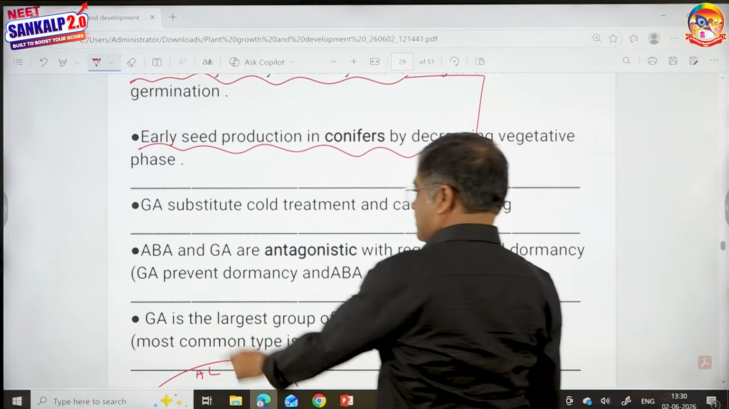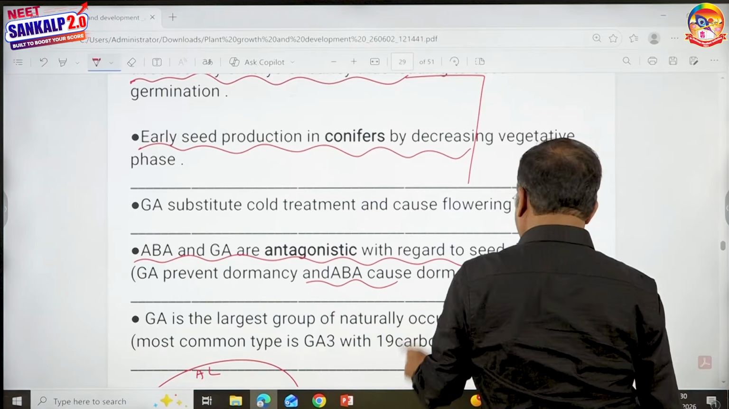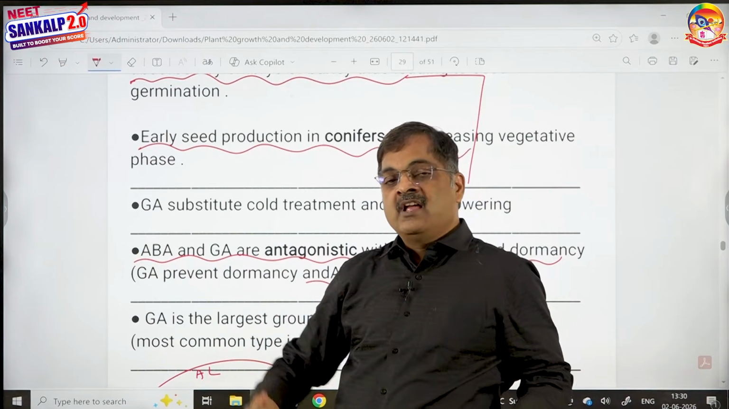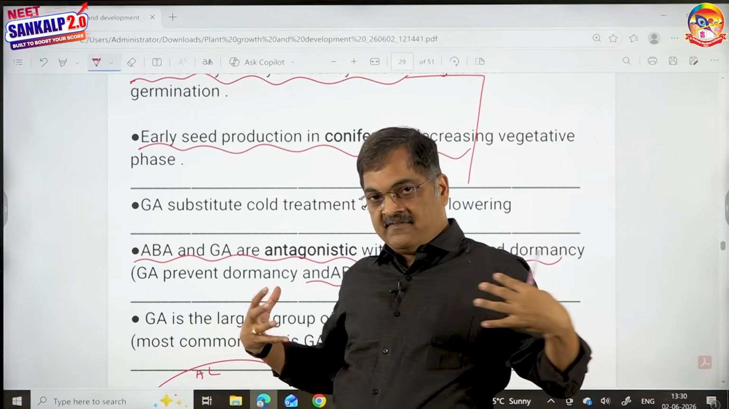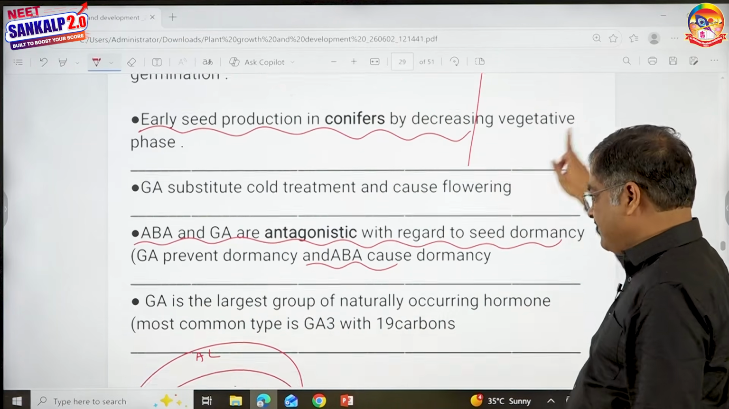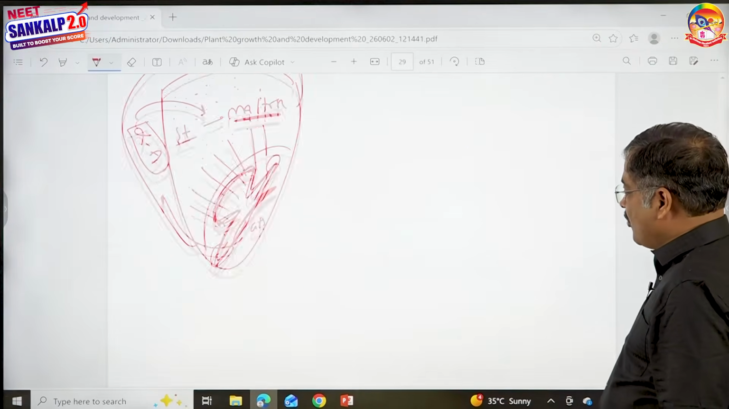And this point is important. Abscisic acid and gibberellic acid are antagonistic with regard to seed dormancy and seed germination. Gibberellic acid induces seed germination, abscisic acid induces seed dormancy. When two hormones have opposite effects, you call it antagonistic. That's a very common point to remember. That's about gibberellins. We are about to wind up things, children.